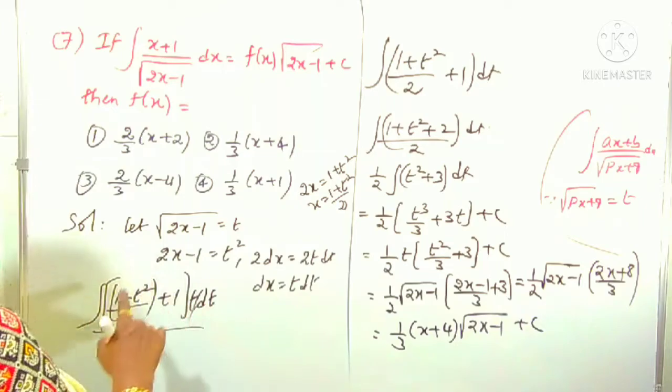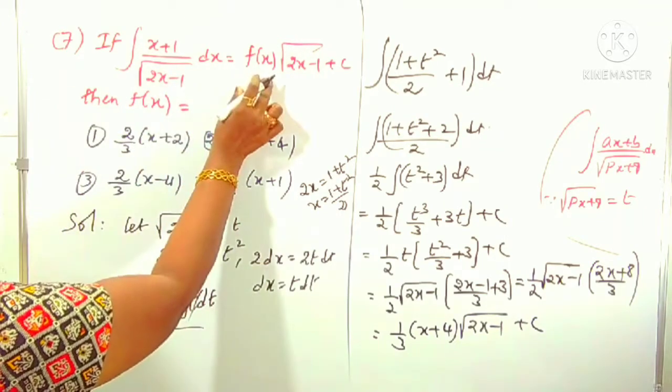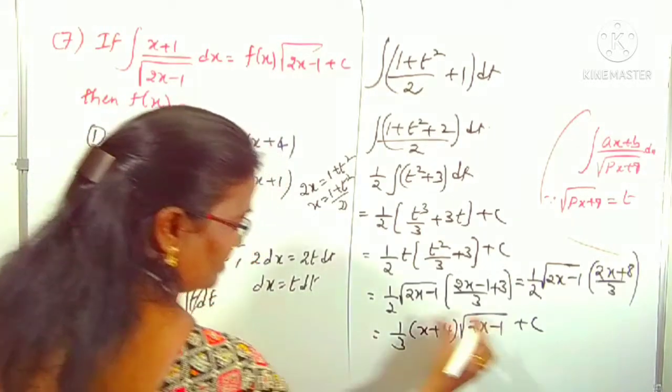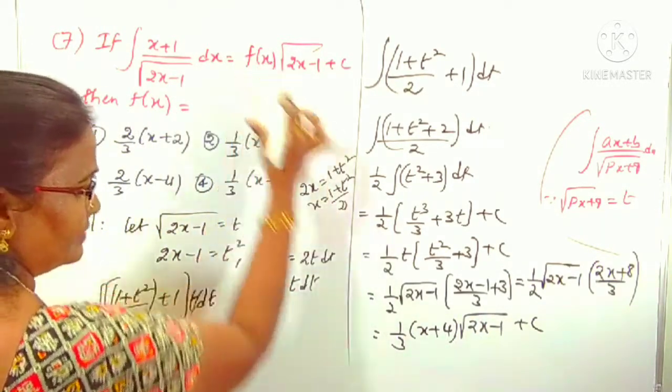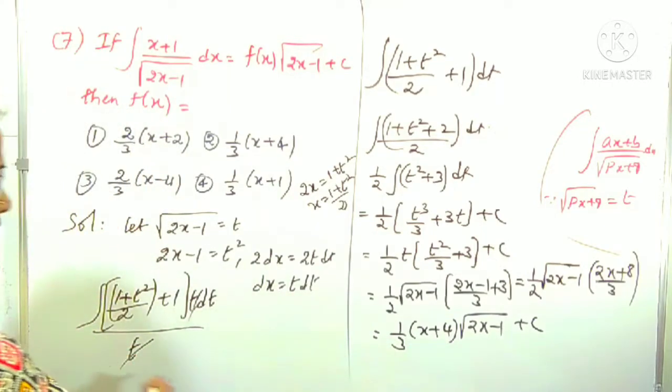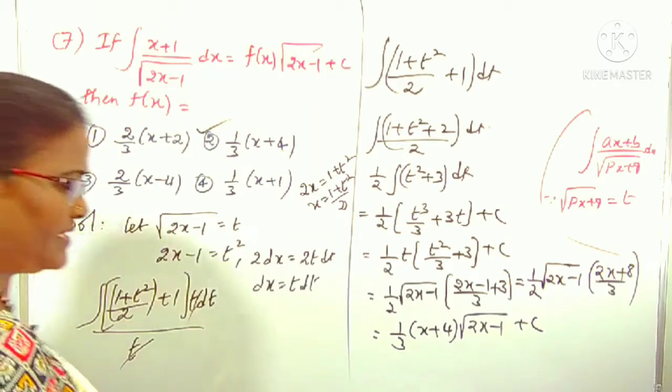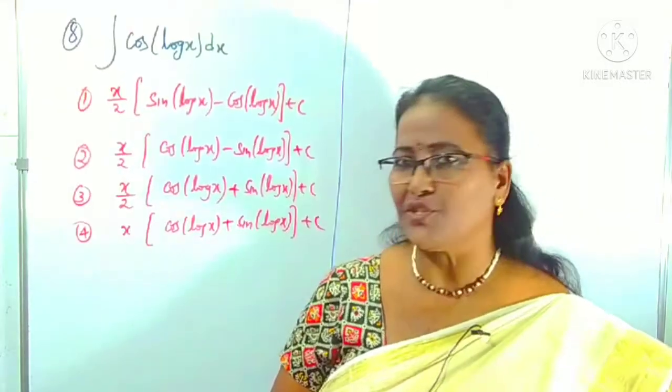Now you can come to the RHS. What is there? f(x) into root over 2x minus 1. In place of f(x), what is there? Yes, 1 by 3 of (x plus 4). Which option is it? Clearly the second option. That's it. Clear? Look at the next question.